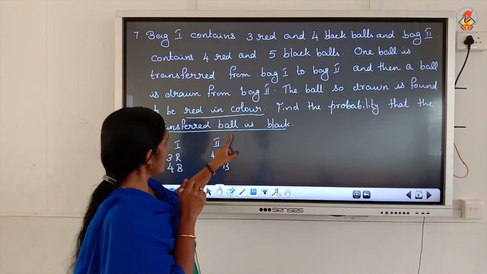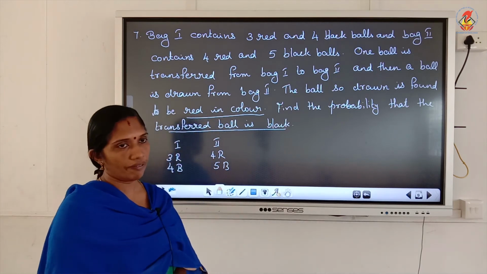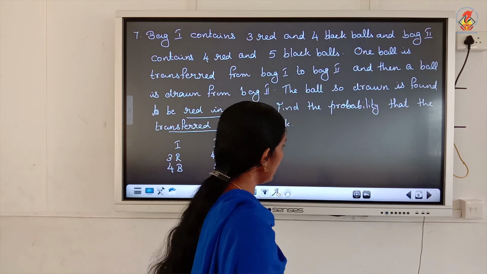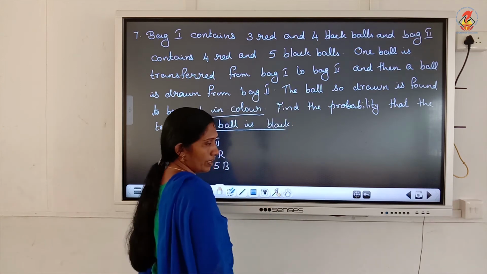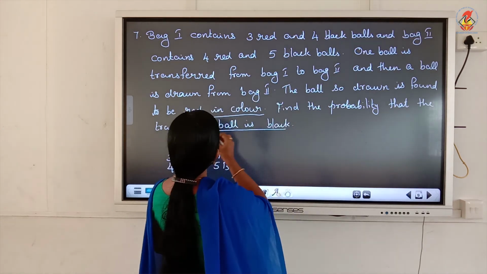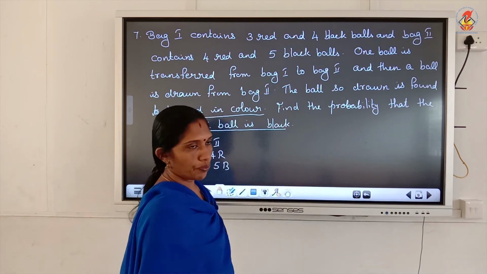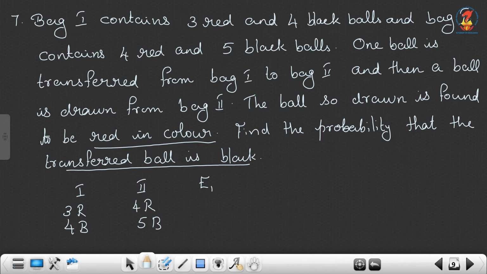Okay, so from these two sentences you can define the events. The ball that is red in color, that is event A, and the probability we need to find should be for E1 or E2. So here we have to define E1 and E2. Here the transferred ball is black.